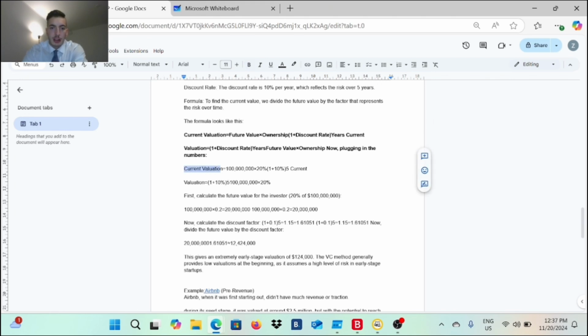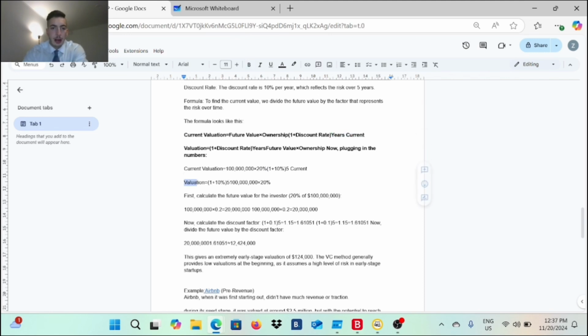So the current valuation, as we said: 100 million multiplied by 20%, that's the investors' ownership. And we have the 1 right here, the discount rate, which was 10%, and 5, which is the years count. Correct.